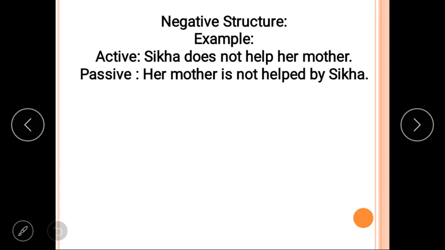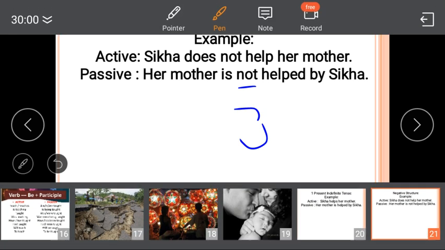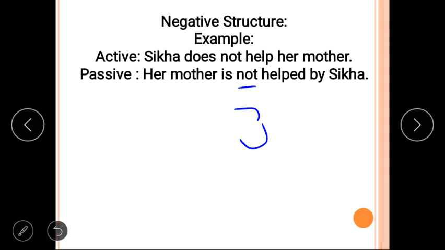Next, negative structure. We also face many negative sentences in our daily life. So how will you write them? It's very simple, students. You just need to put "not" at number 3. Keep in mind that we use it at number 3.